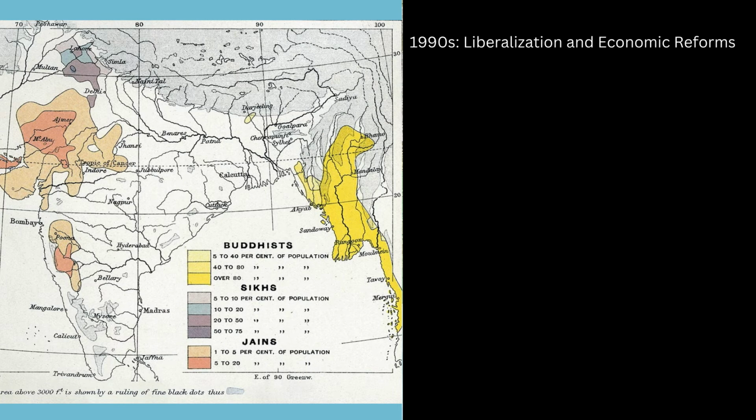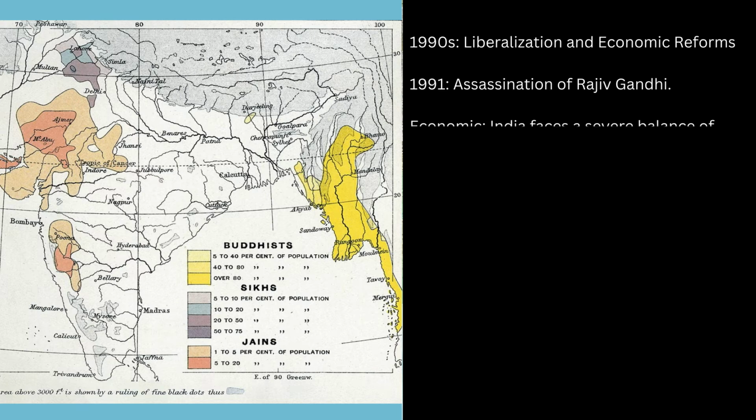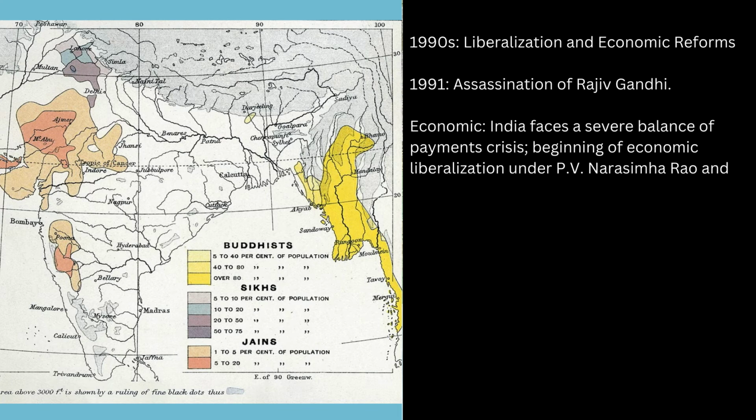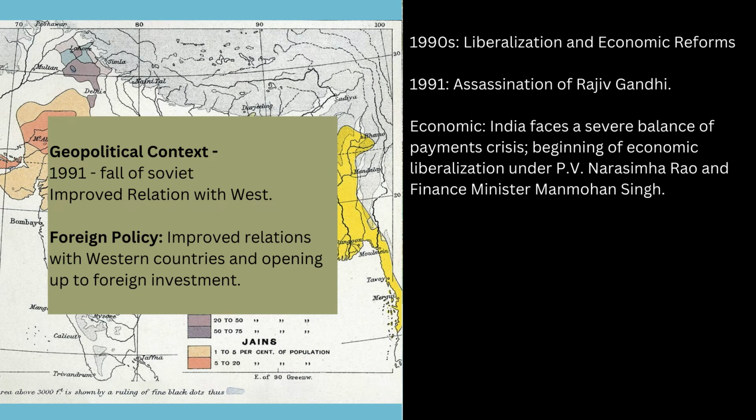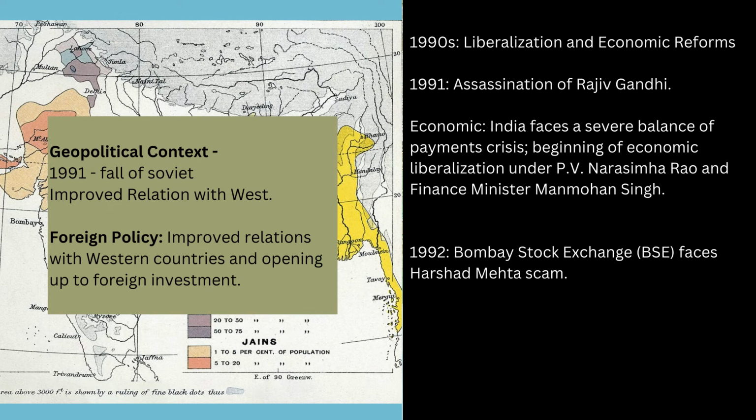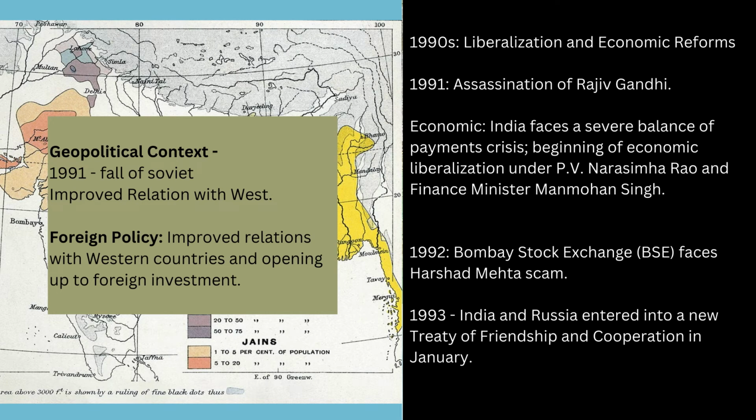1990s marked a period of significant economic reforms and political changes in India. 1991 began with the tragic assassination of Rajiv Gandhi. The same year, India faced a severe balance of payments crisis, leading to the initiation of economic liberalization under Prime Minister PV Narasimha Rao and Finance Minister Manmohan Singh. Geopolitically, the fall of the Soviet Union in 1991 led India to improve relations with Western countries and open up foreign investment. In 1993, India and Russia signed a new treaty of friendship and cooperation. 1992 saw the Bombay Stock Exchange rocked by the Harshad Mehta scam.